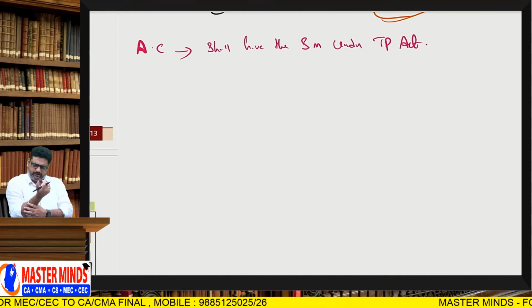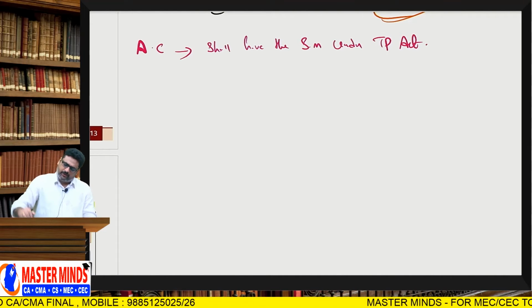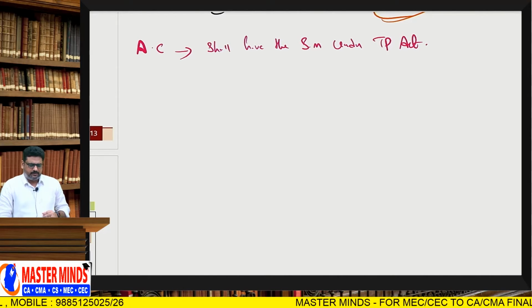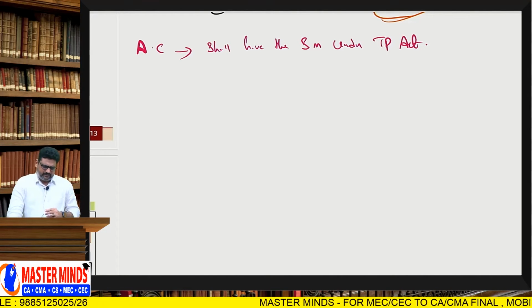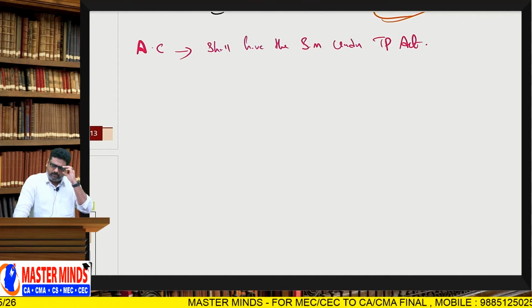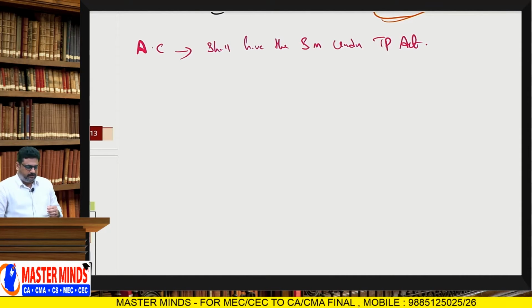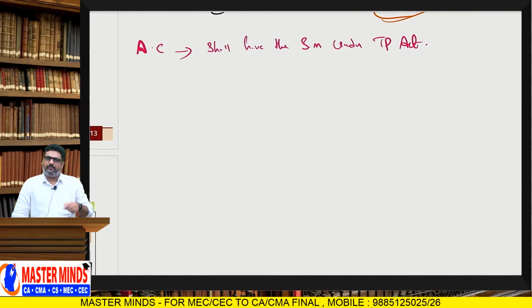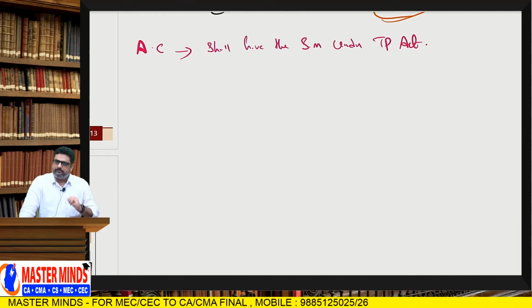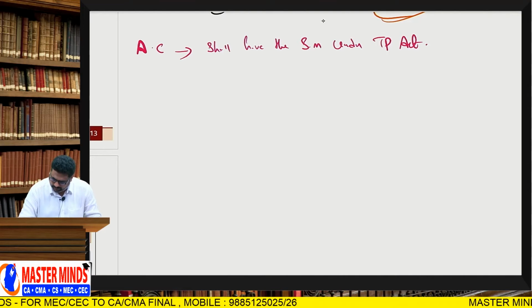As per the Transfer of Property Act, actionable claim means a claim to an unsecured debt or a claim to a beneficial interest in any movable property that is not in the possession of that person. These two are actionable claims as per the Transfer of Property Act.